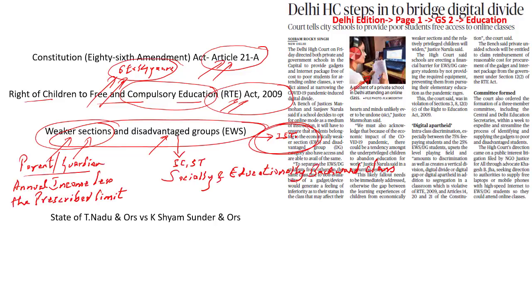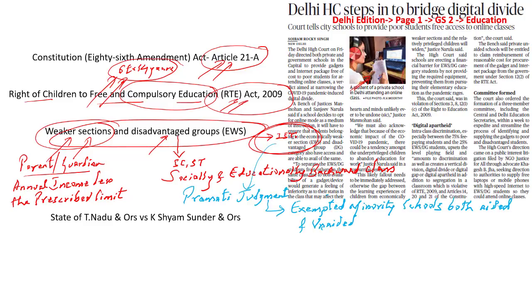This is not applicable to all types of schools. Instead, there are minority schools, both aided as well as unaided. They do not fall under the purview of this particular act, where reservation will have to be provided by them. We have one of the judgments called the Pramati judgment, which clearly says that minority schools are exempted from this 25% quota. Why are we discussing all this?